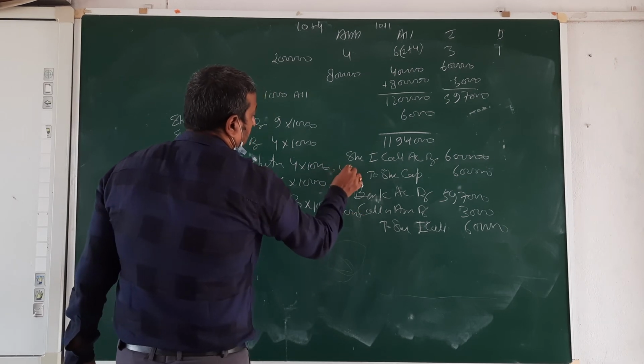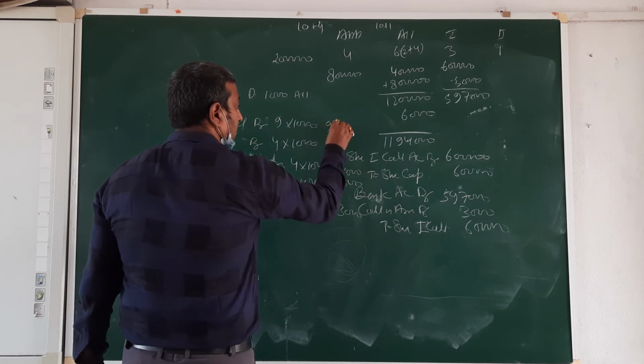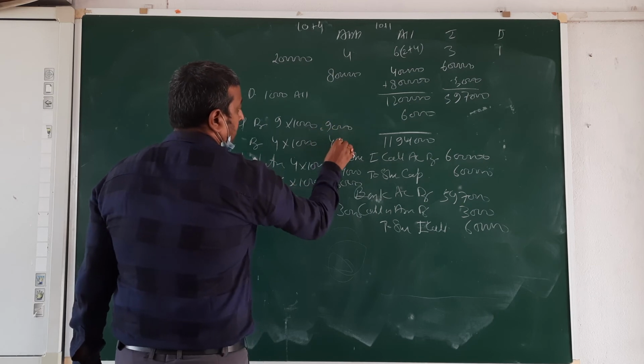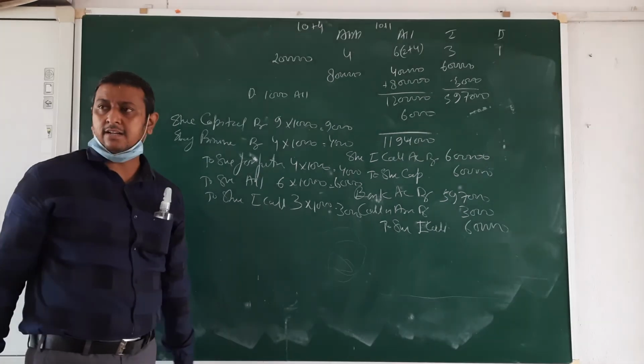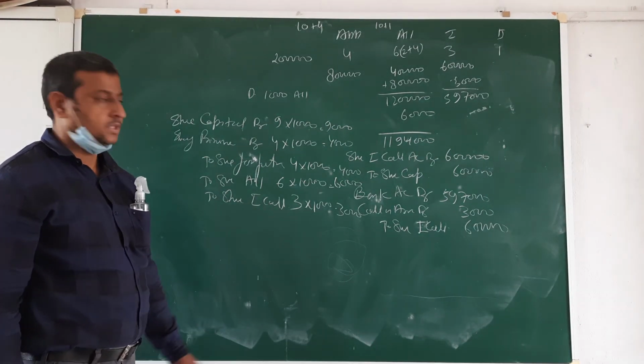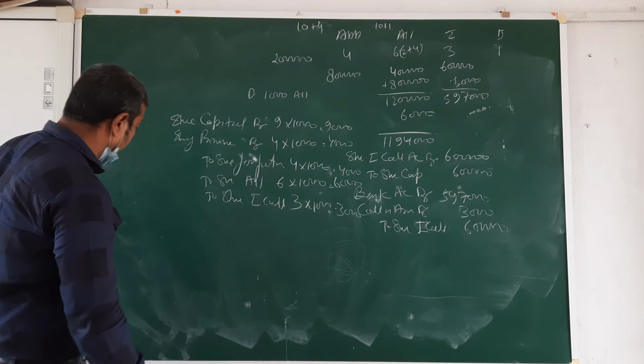6,000 beta, 3,000, 4,000, 9,000, 4,000. Coming equal or not? Equal beta? 13 and 13. Clear? Go for the next.